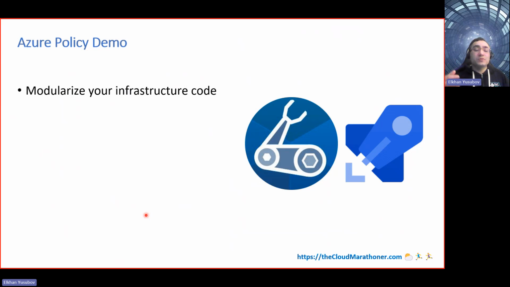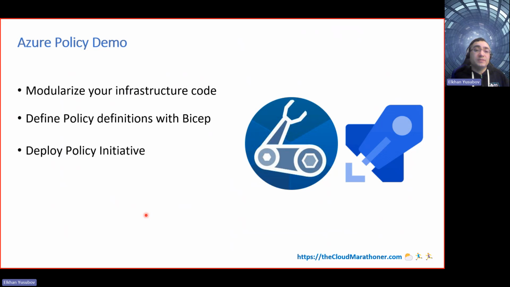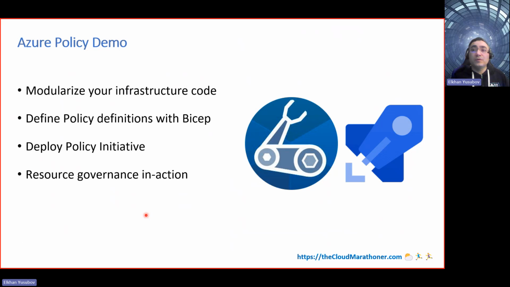We are going to pick up those Azure policies from built-in policies that are available in Azure. And currently, there are probably around 3,000 Azure policy definitions, meaning there's more than enough. And I showed you the resource. You can always go and look for any samples there before crafting your own custom Azure policy definition. Then we'll look into definition policies, how they need to be defined with Bicep. We'll look into policy initiative, how it is defined, and then resource governance in action, meaning that we are going to take this policy and push the entire environment.